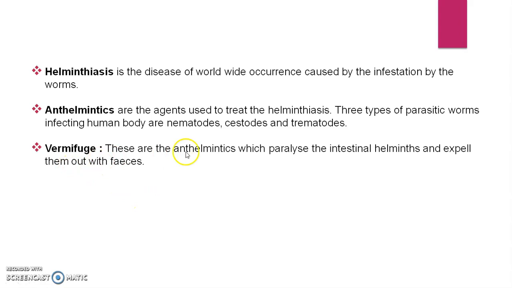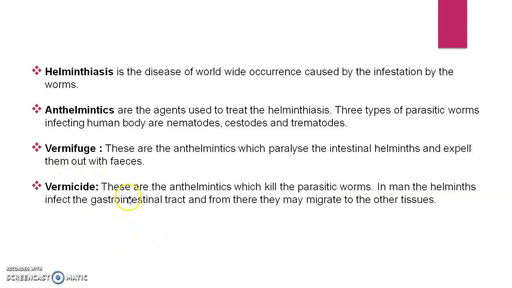Then the vermifuge. Vermifuges are the anthelmintics which paralyze the intestinal helminths and expel them out with the feces. That means they only paralyze the worms and do not kill them. Then vermicides. Vermicides are the anthelmintics which kill the parasitic worms.